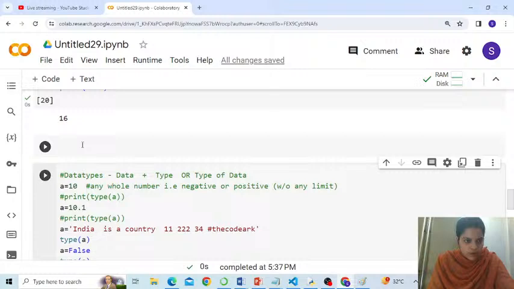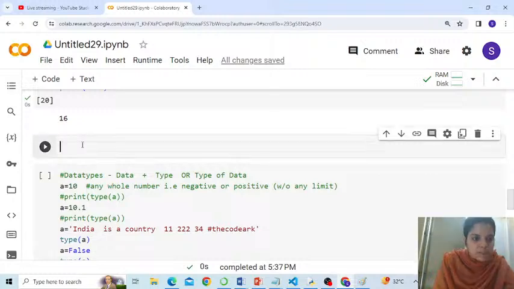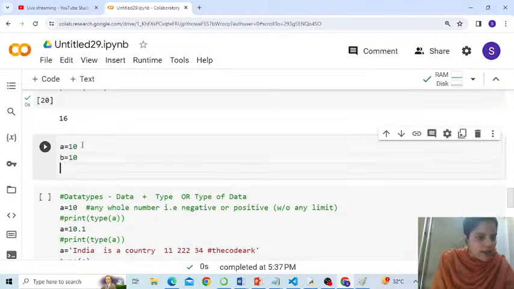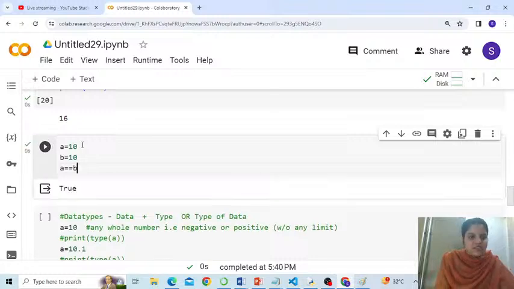Okay, so here we go. Say A is equal to 10 and B is also equal to 10. And if I say A equal B, it says true. Understood? That means this is how the equality works. It returns either true or false. Right? You can even write like this: print A is equal to B. That means it's actually asking the question, is A equal B?